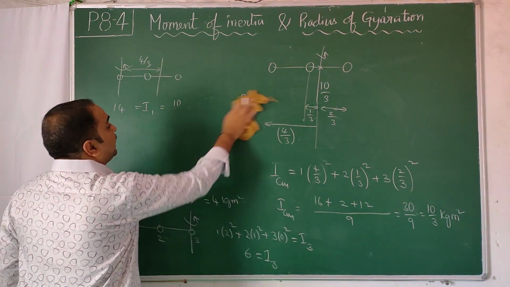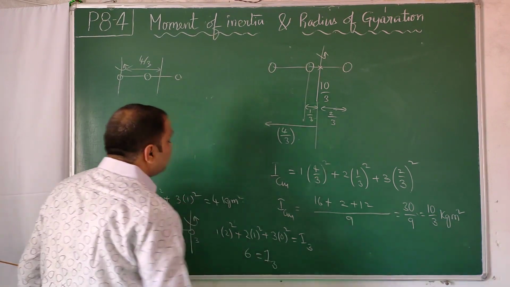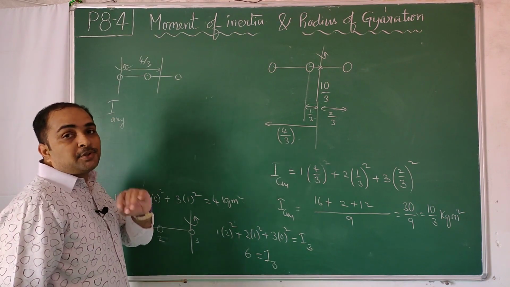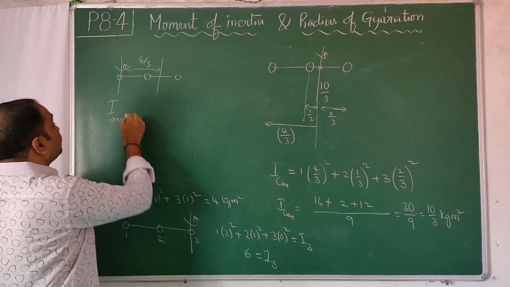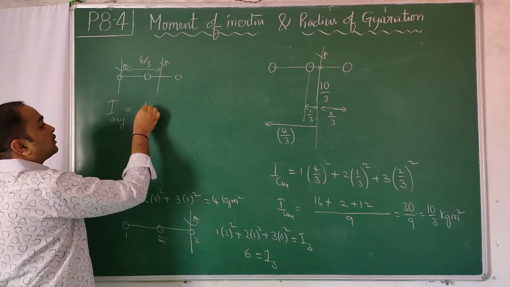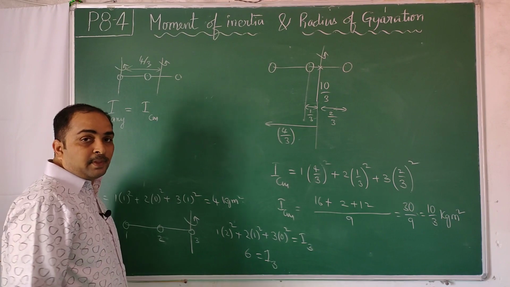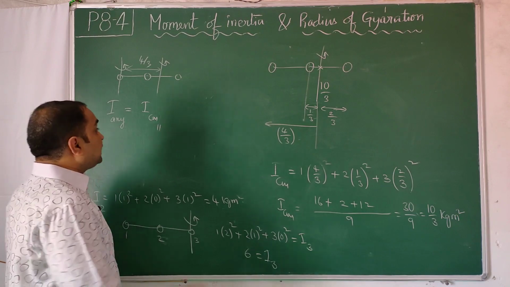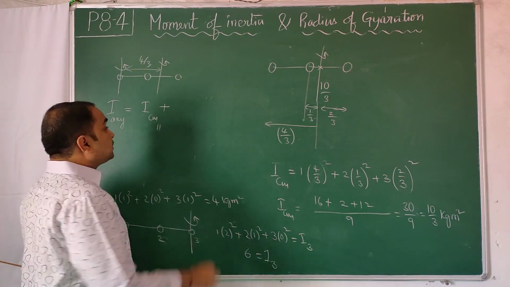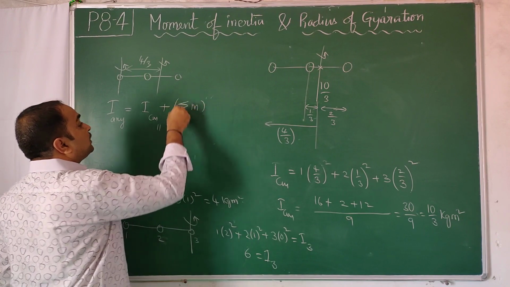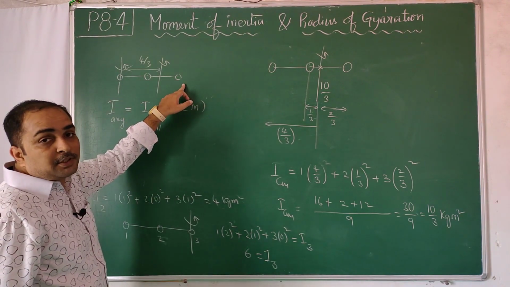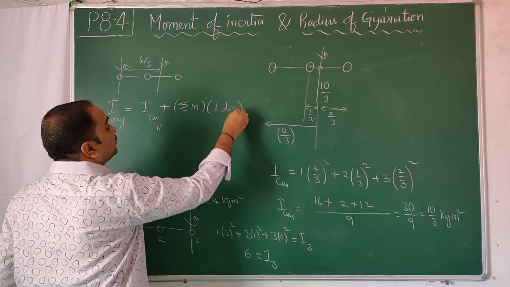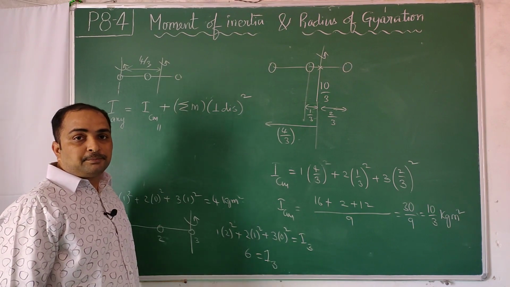This theorem we call the parallel axis theorem. I am going to state it now. The moment of inertia about any axis, for any mass distribution, any shape, any size, is equal to the moment of inertia about the center of mass axis, and that axis must be parallel to this axis, plus the total mass of the system times the perpendicular distance between the two axes, whole square.